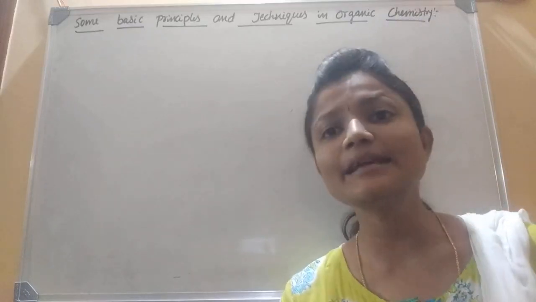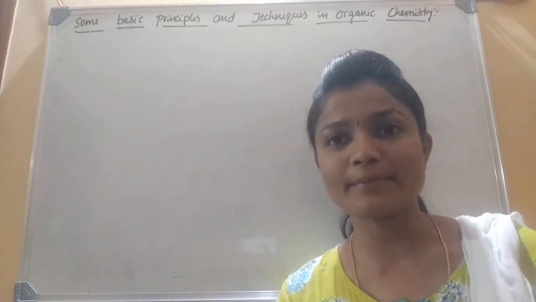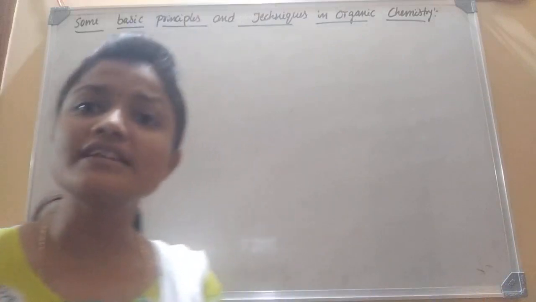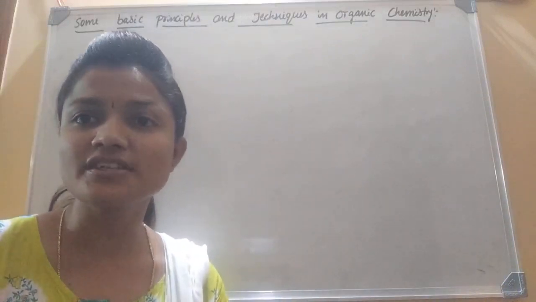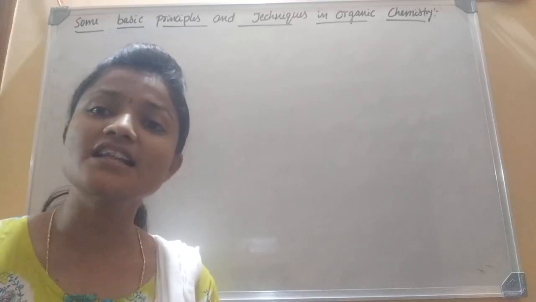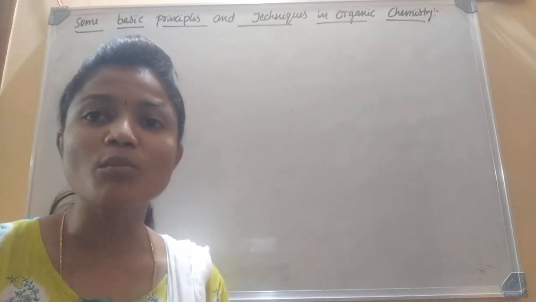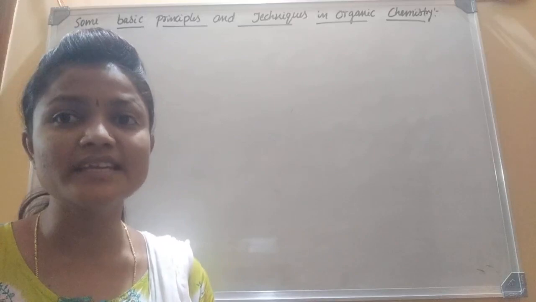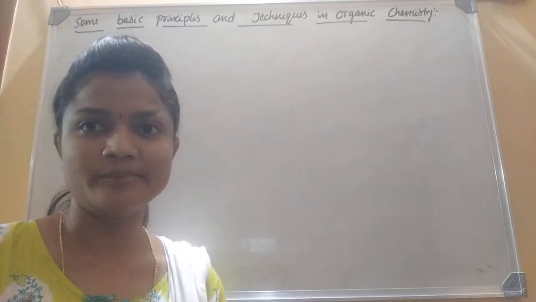Because there are three main characteristics of carbon atom. The first one is the catenation character, the next one is tetravalency, and the third one is moderate or intermediate electronegativity.